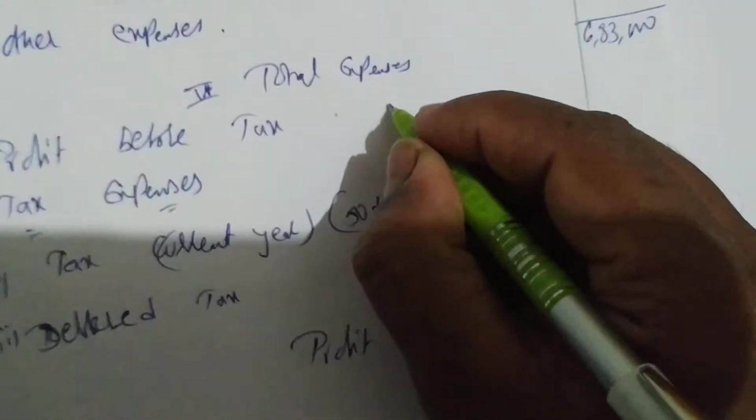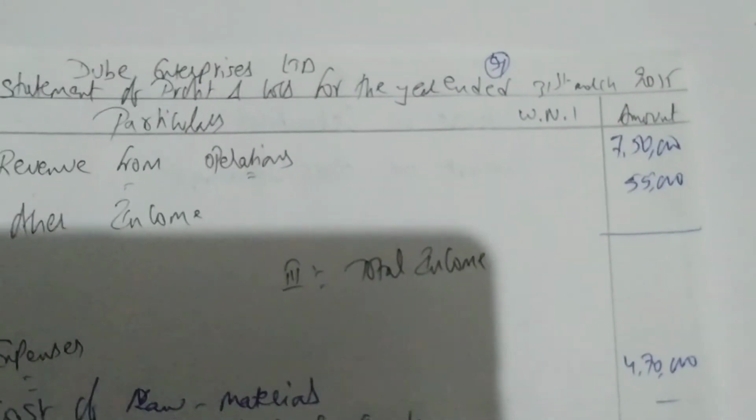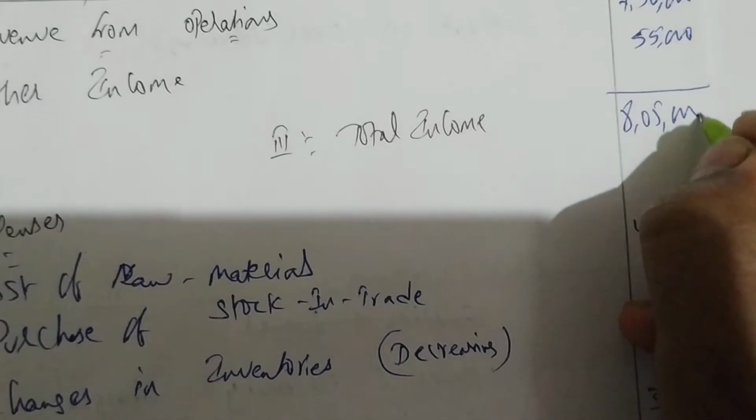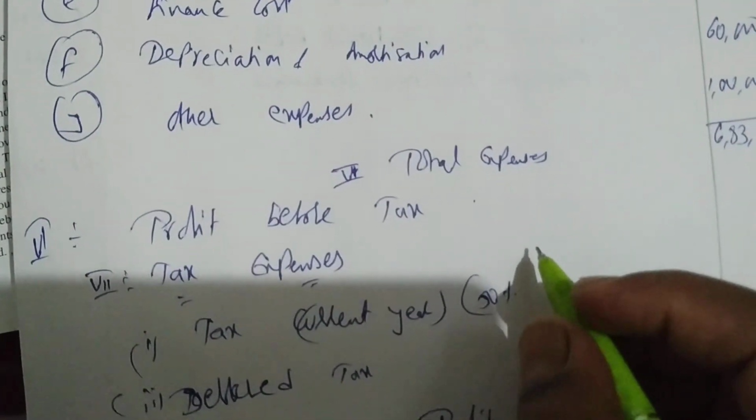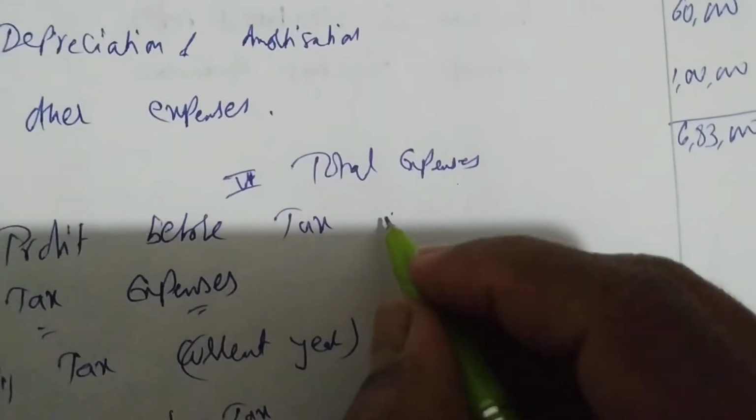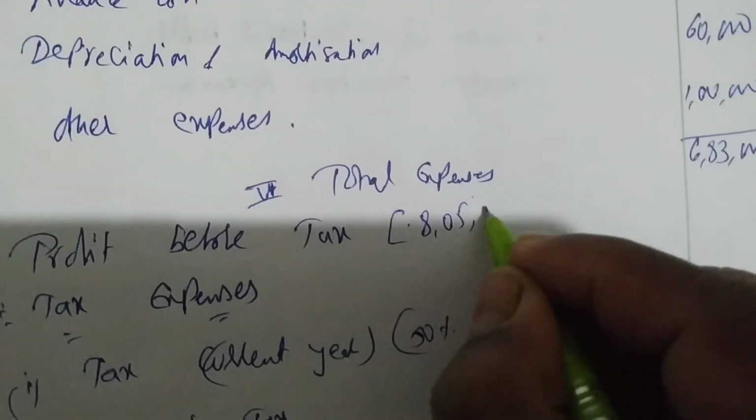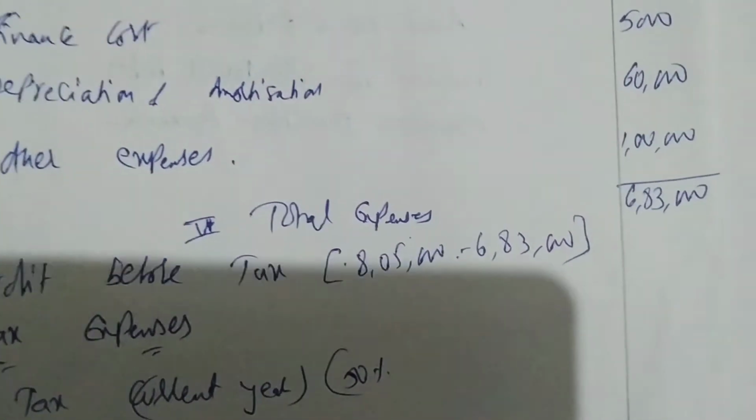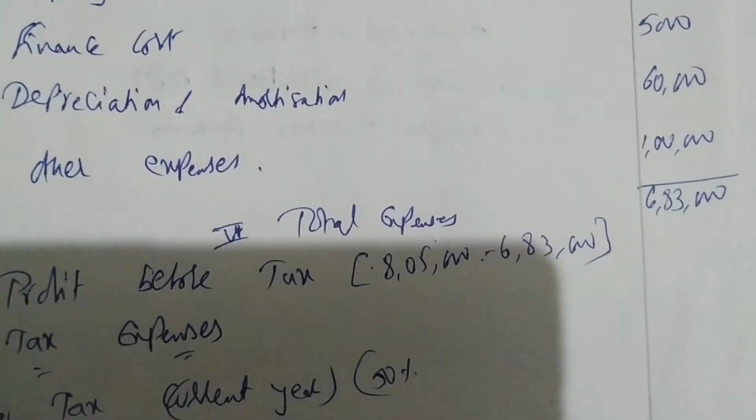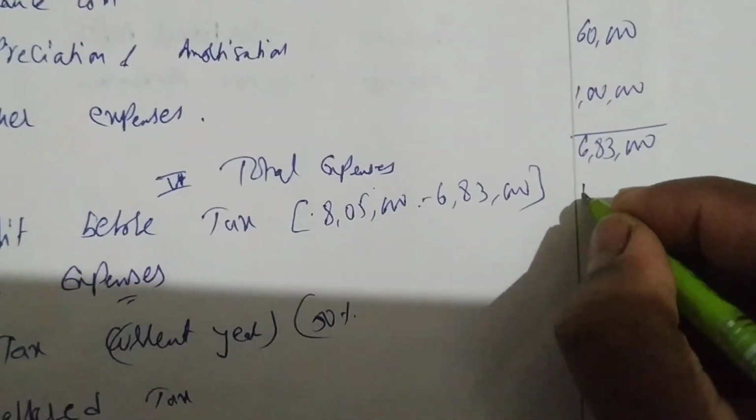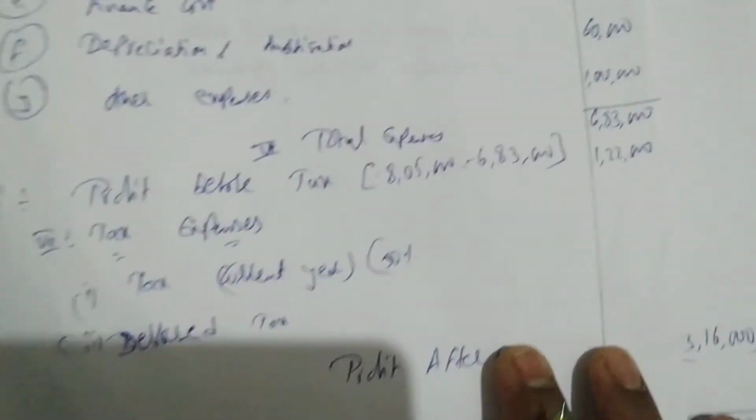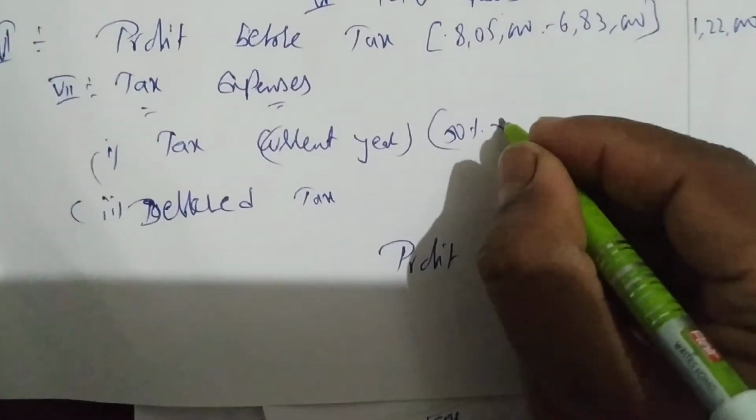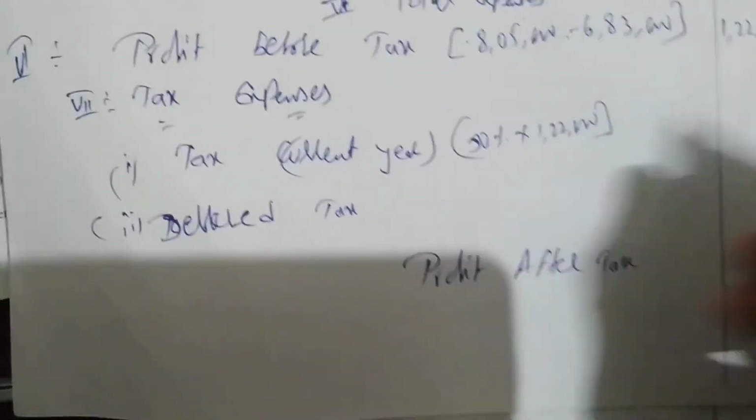Okay. So from this total we have not done. 7,50,000 plus 55,000, 8,05,000 as total income. From 8,05,000 you deduct 6,83,000, you get profit before tax. 8,05,000 minus 6,83,000, 1,22,000 you are getting profit before tax. And tax you have to pay on profit before tax, 50% into 1,22,000.